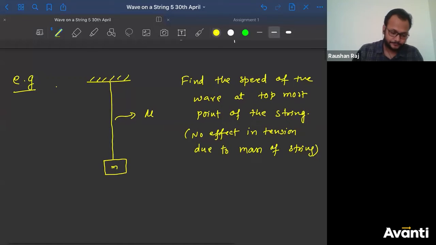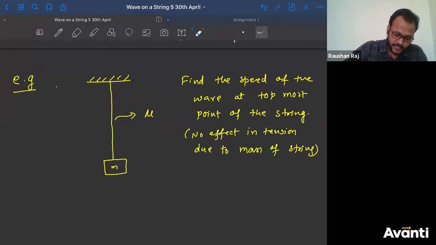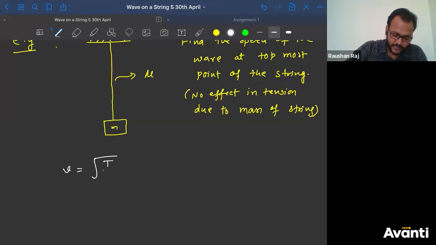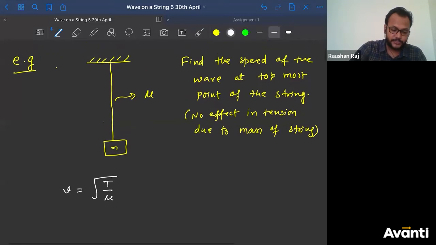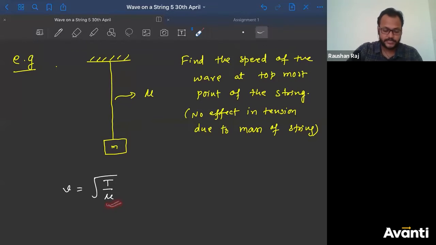This is what I asked you. See, can I say that whatever speed will be here, the same speed will be here also? Reason, we know that speed of the string, that is v, is nothing but square root of T divided by mu. Here mu is constant, right? Mu is what? Constant. This is mu of the string. What about tension? Can I say if I change the tension, speed will change?